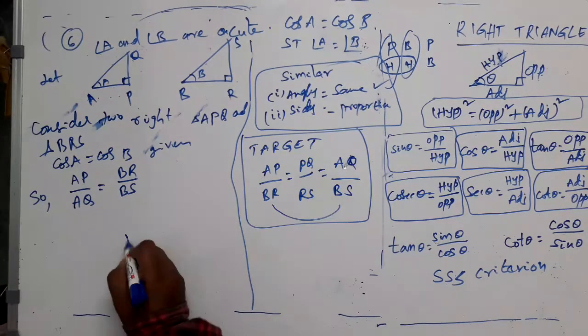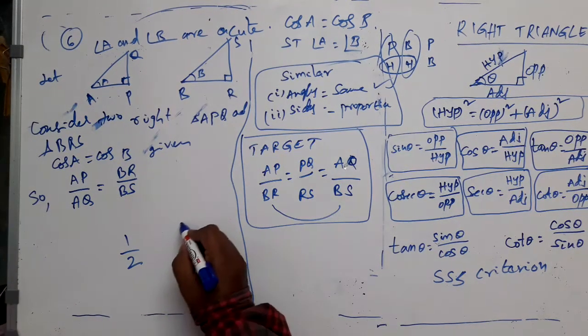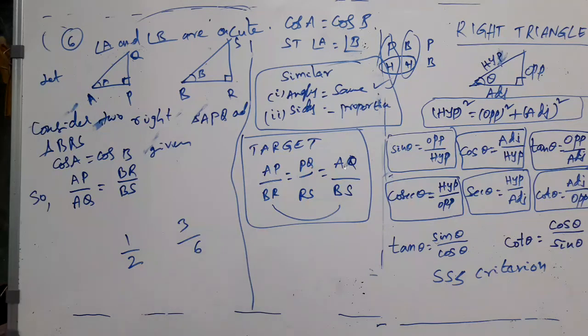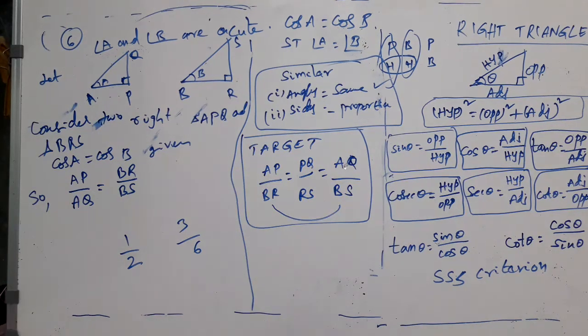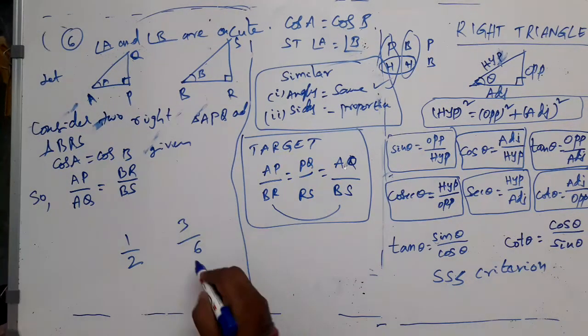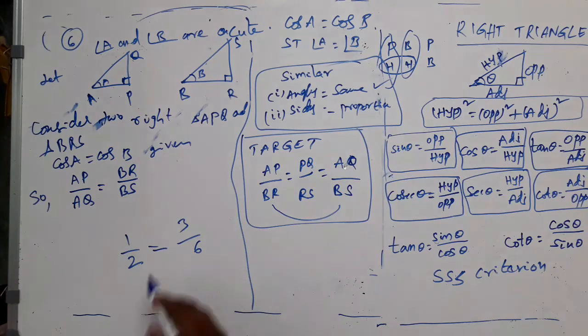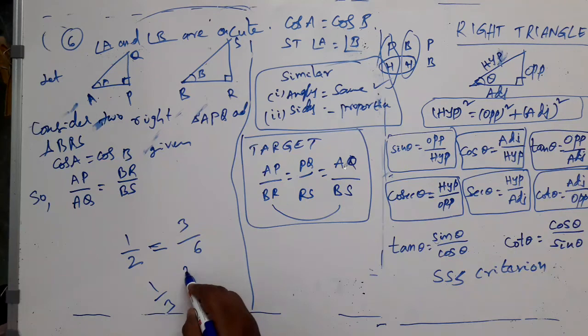See, 1 by 2. Observe this. Are they equal or not? 3 ones, 3 twos, 1 by 2 only. So I can say that they are equal, right? Two ones, two threes, this is also 1 by 3. This is 1 by 3, 1 by 3. Same. I can say that.